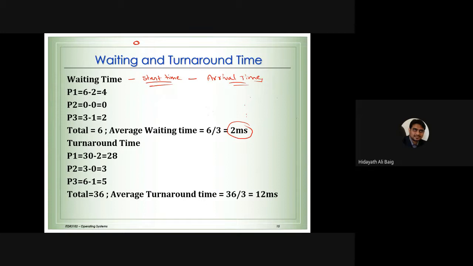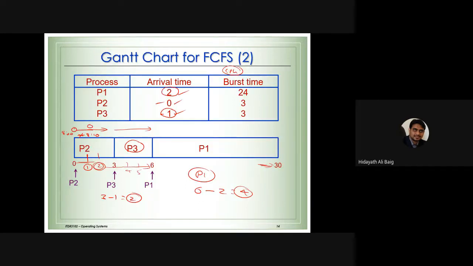And I told you about turnaround time. So what is turnaround time? It is from when the process has arrived to when the process has completed. So what is the formula we need to look into? Finish time minus arrival time. Now, if you look at the algorithm, the Gantt chart here, I told you this is called a Gantt chart. Okay, so be clear.